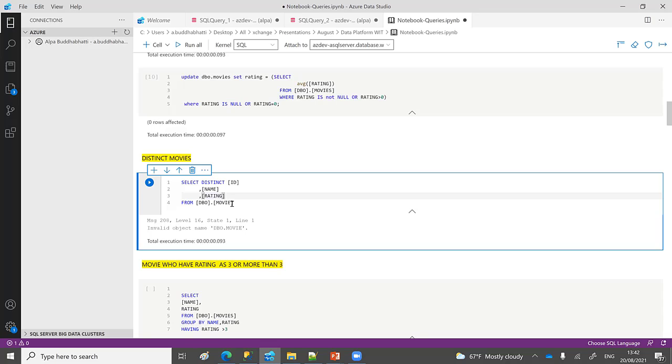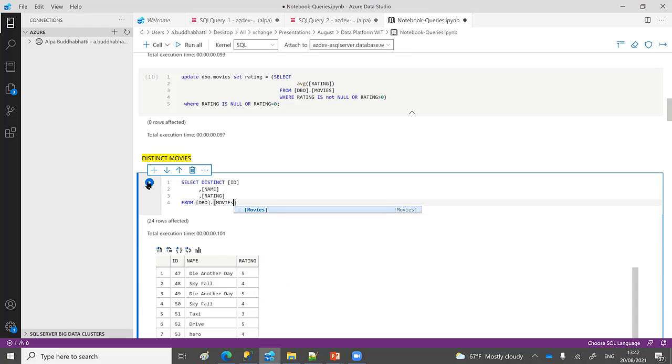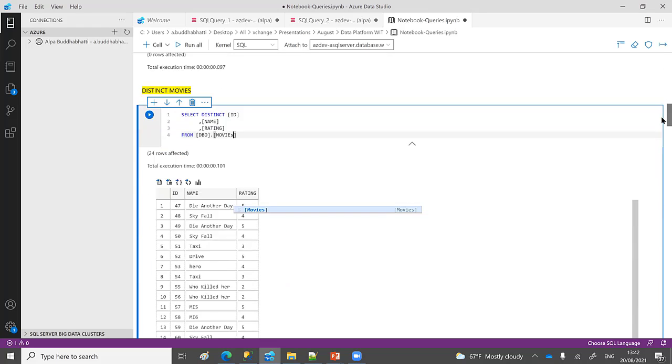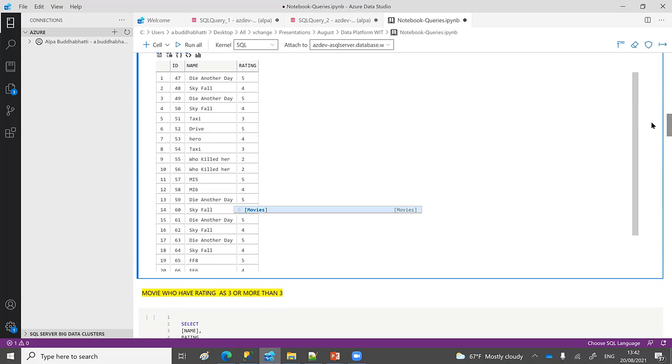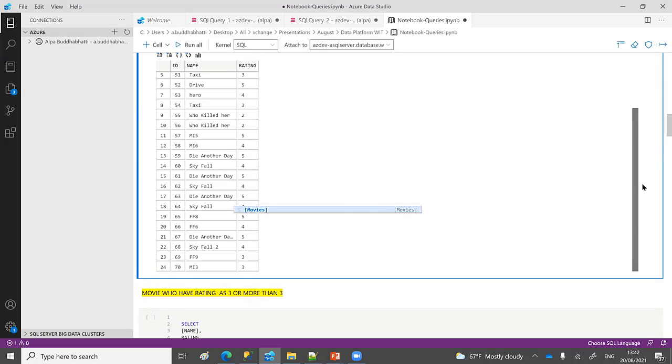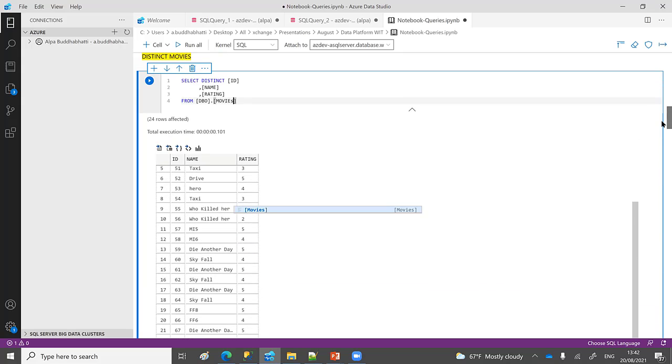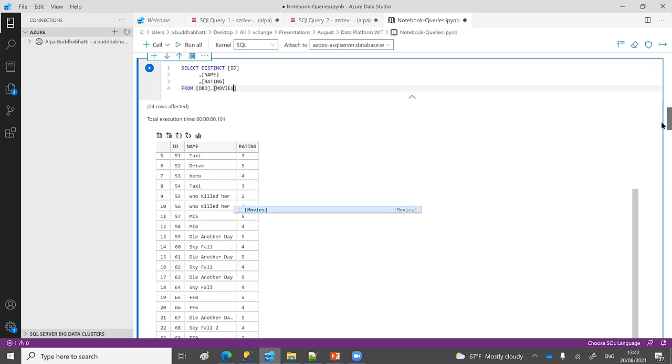Just missing the S on the table name. Yeah, thank you. So here you can see my distinct records. How many do I have? Is it 22 or 24? 24. Okay. So it looks like I have all available data and they are distinct ones. So I don't need to worry about removing duplicate records. But if I had duplicate records, I think I already replaced them. Otherwise, earlier it had a duplicate value.